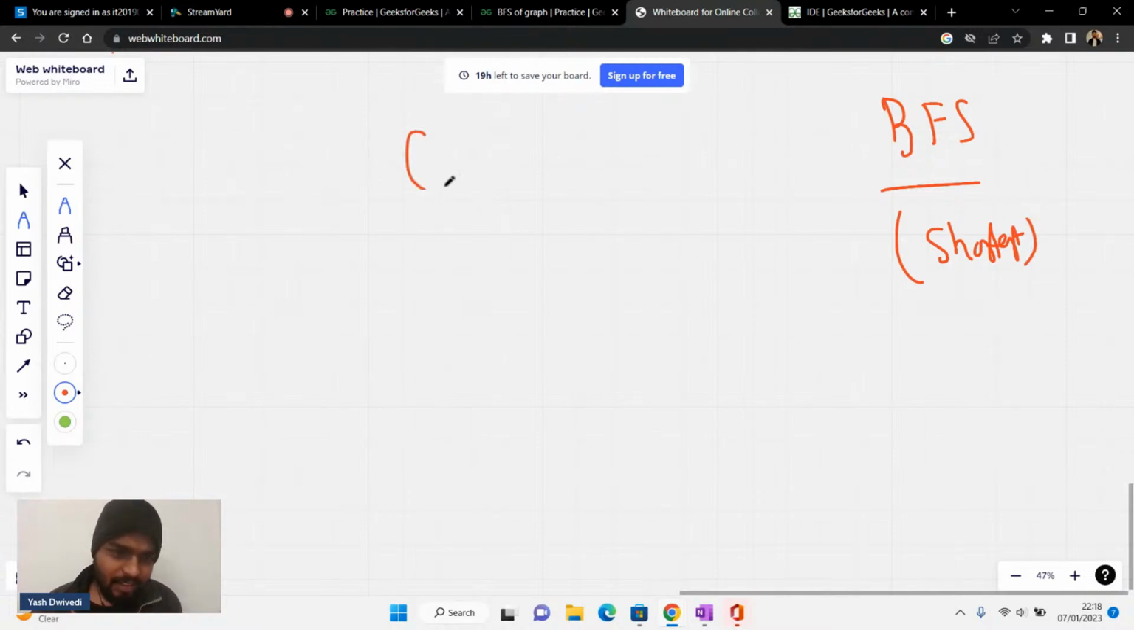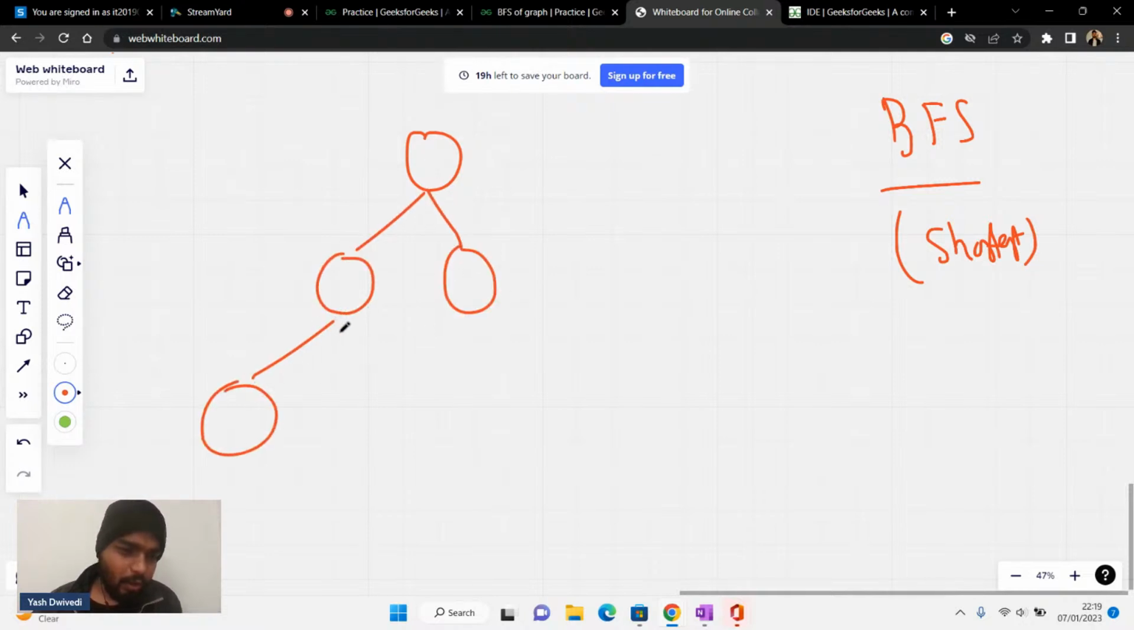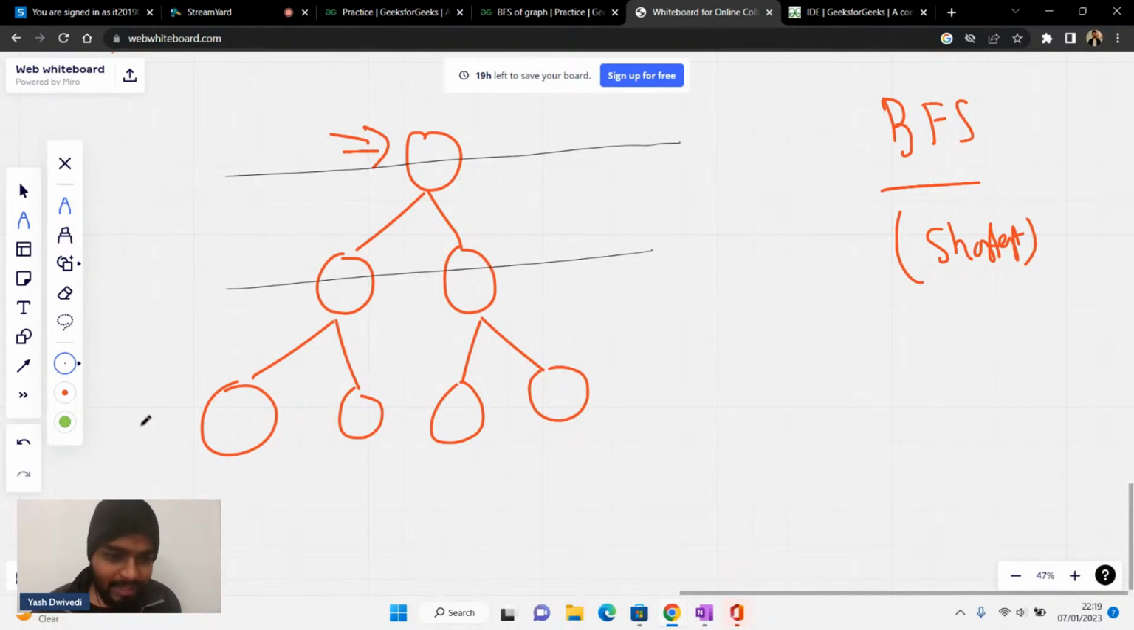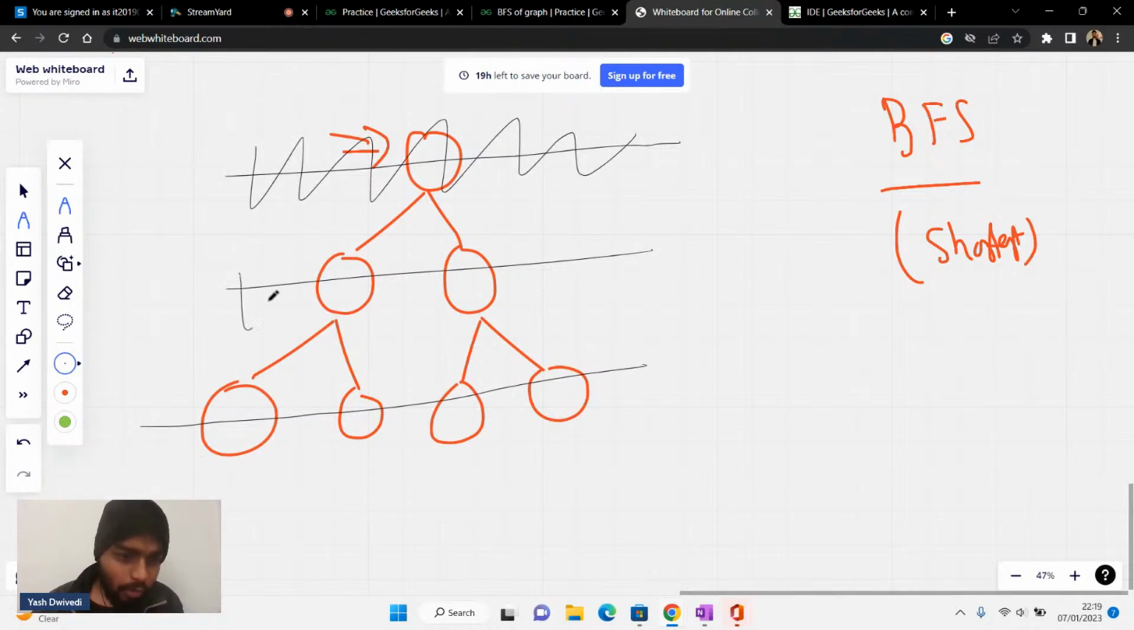Let's say this is a tree. Obviously a tree is also a kind of graph, and I'll discuss the graph case as well. If I start from this particular node, what will breadth first search do for me? First of all, I'll cover this level, then I will cover this level, and then this level. So first the nodes of the very first level will be covered, then all the nodes of the next level, and then all the nodes of the next level.